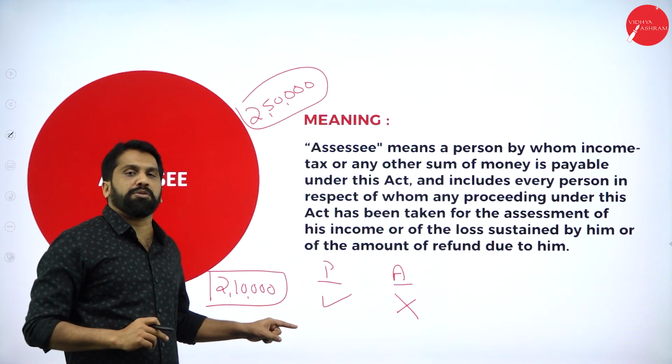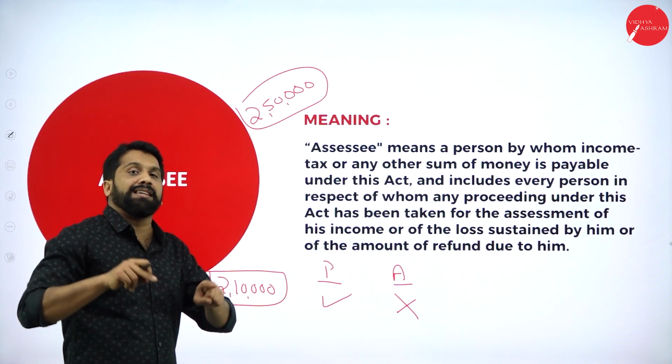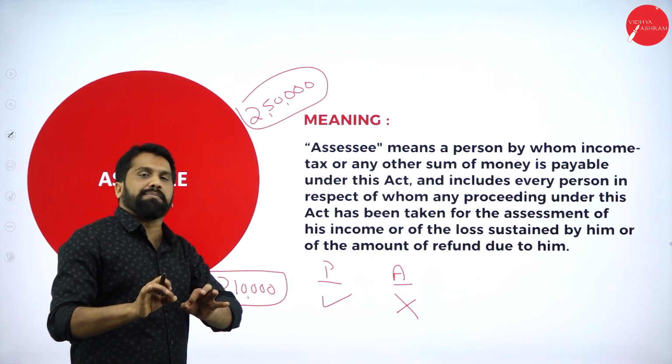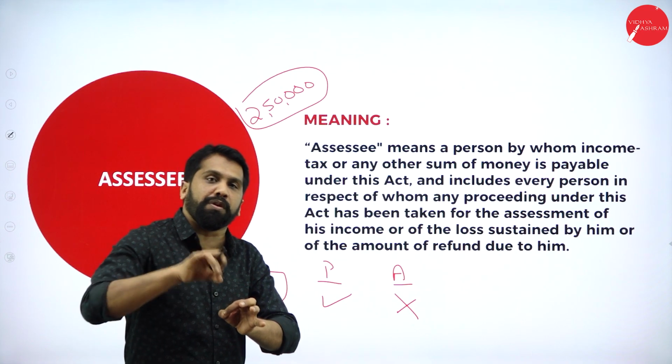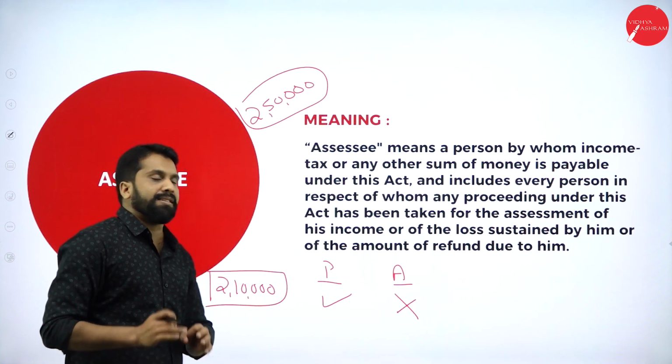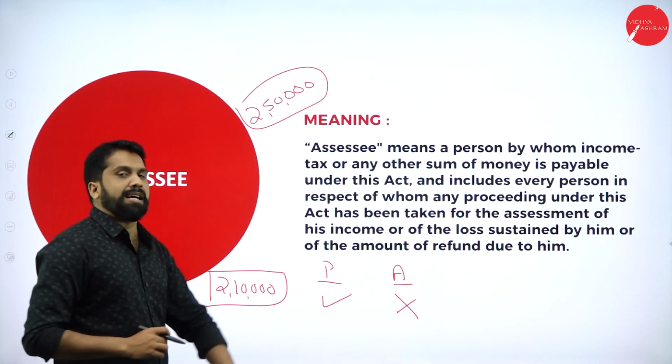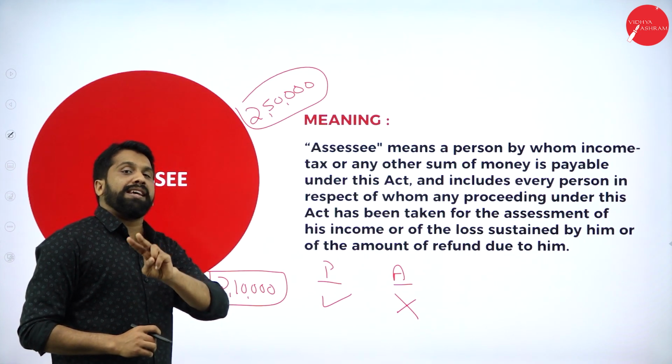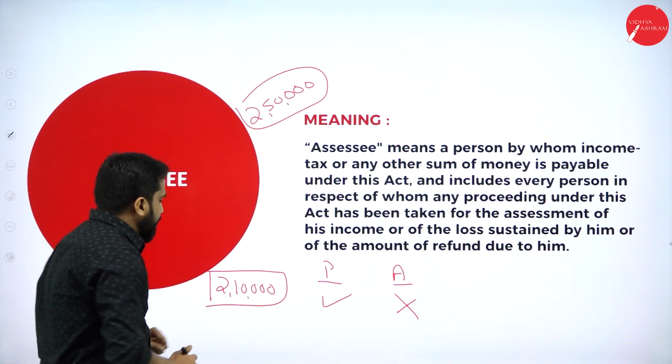The person who earns money is called a person. Don't go by the English meaning. We are talking about income tax. As per income tax, the person who works and earns money is called a person. Now, I'll give you example number 2. Your income per annum is 3 lakh.